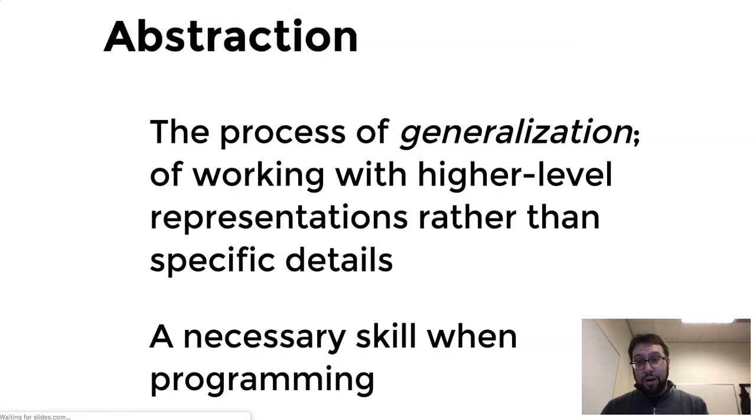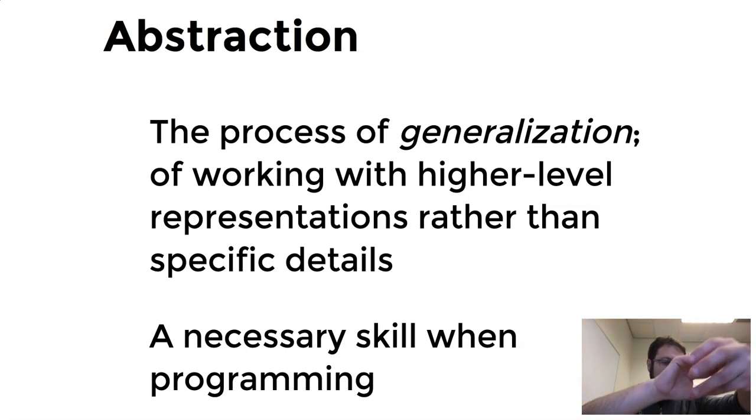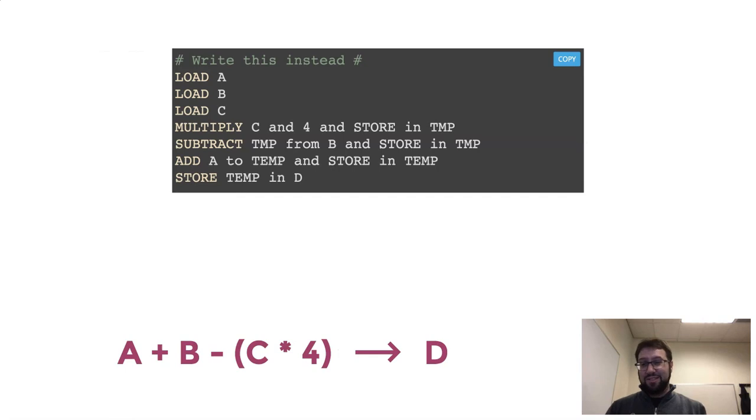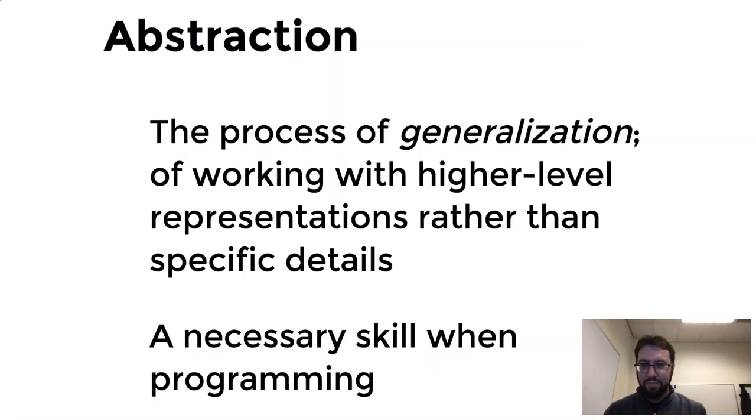So modern computer programs perform a process called abstraction. This is the process of doing generalization. We're going to be working with this higher level representation rather than all the details. So rather than trying to write down, okay, I need to literally take this value and move it over here, and then take this value and add those together in order to create a temporary value in the middle, we can abstract that into a general language of mathematics. We'll be able to say, okay, great, I'm just going to write down something that looks like a plus b minus c times 4, and I'm going to let that language take care of a lot of the details about how we store temporary values in order to add things together.